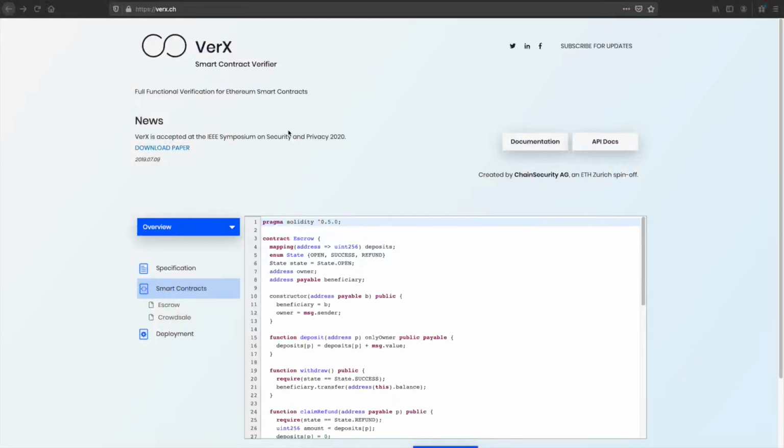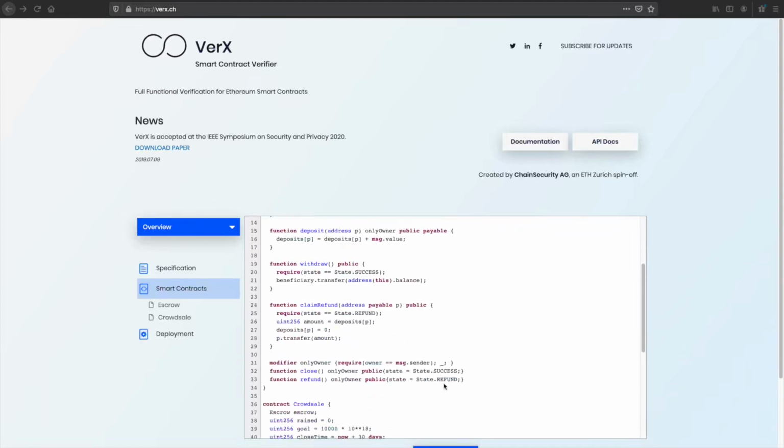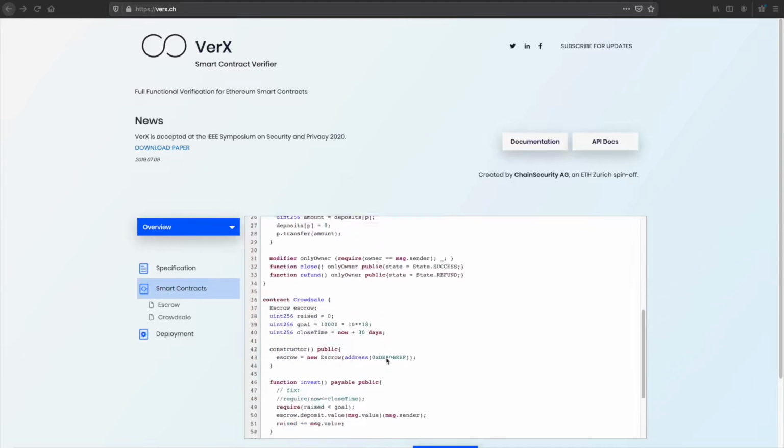Let's take a look at how VerX works. So here we see a smart contract application that consists of two contracts. The first contract is the escrow contract that implements the state machine pattern and has three states: open, success, and refund. It starts in the open state and, by the owner of the contract, can be switched to either success or refund states. The owner of escrow is actually a crowdsale contract.